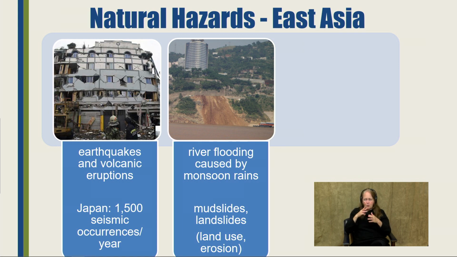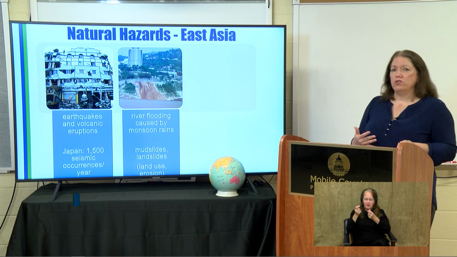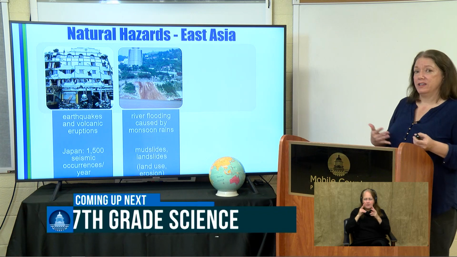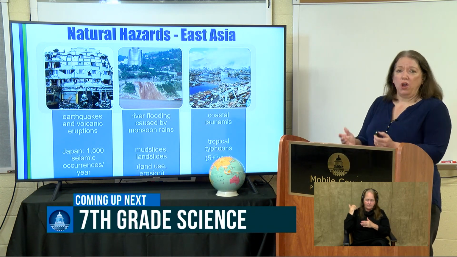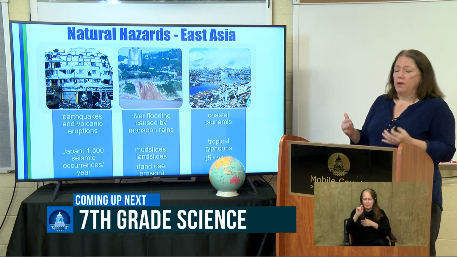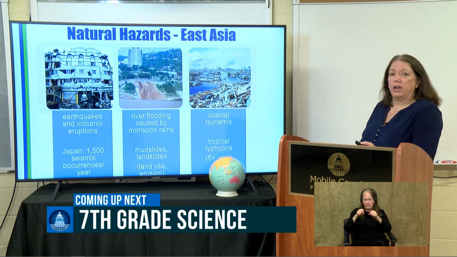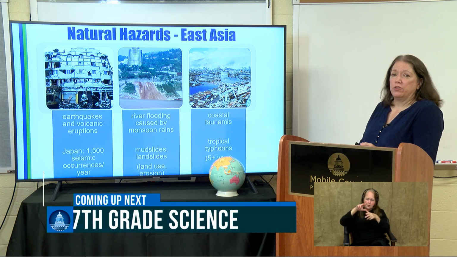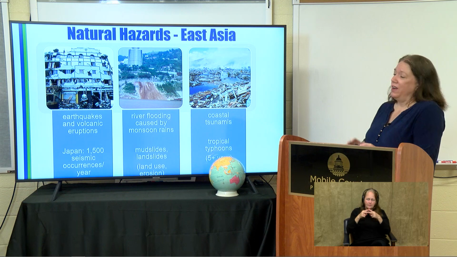river flooding caused by monsoon rains. This is a big part of China's story throughout the centuries. Mudslides and landslides, the way they use their land and manage their erosion, this can be very devastating and has caused deaths of millions of people throughout the centuries. And also coastal tsunamis. This can be related to the earthquakes that we mentioned. The tidal waves that come off of those earthquakes, and tropical typhoons. They average about 5 per year. These are all natural hazards that are very much part of life in East Asia.